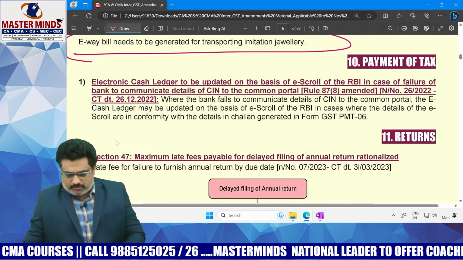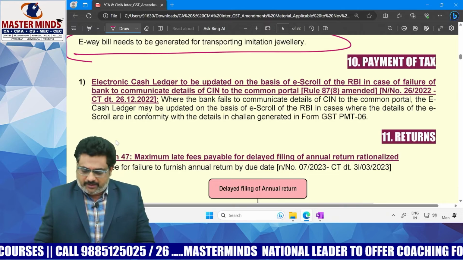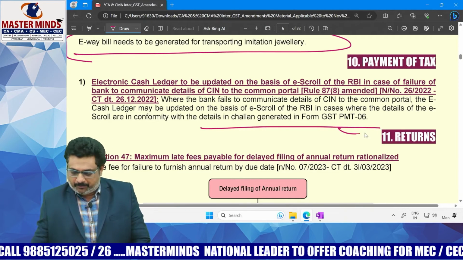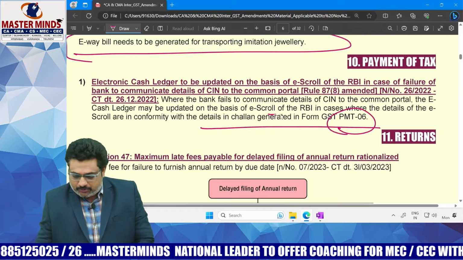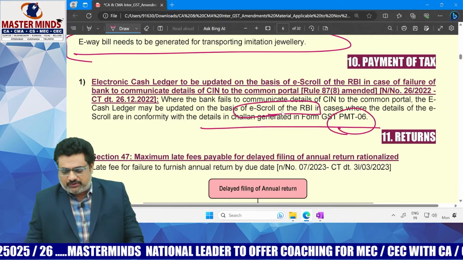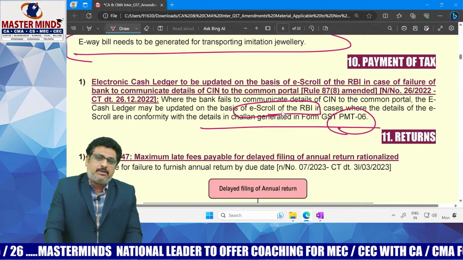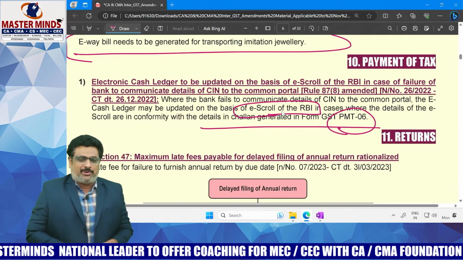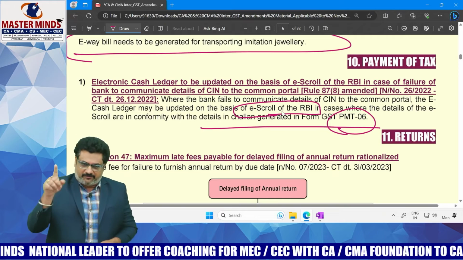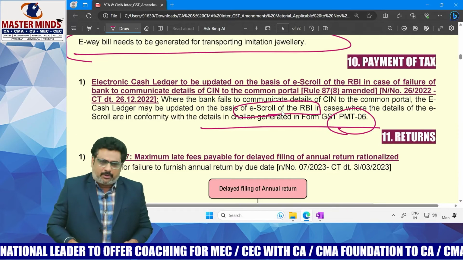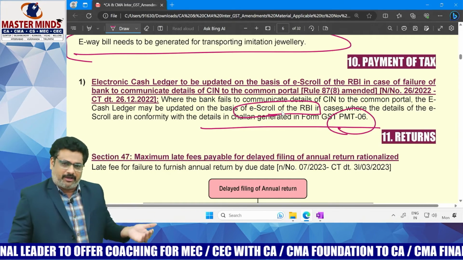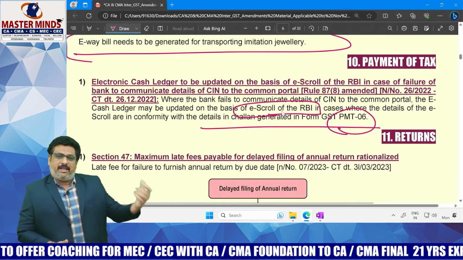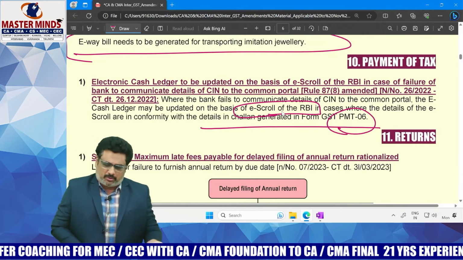If it is in conformity with the details in the Challan generated in form number PMT-06, which is matching with the e-scroll of the Reserve Bank of India, then also the electronic cash ledger balance can be updated. For academic purposes, it has zero importance. If the bank is unable to provide the payment confirmation to you, it can be gathered from the RBI e-scroll also. That is more than sufficient.